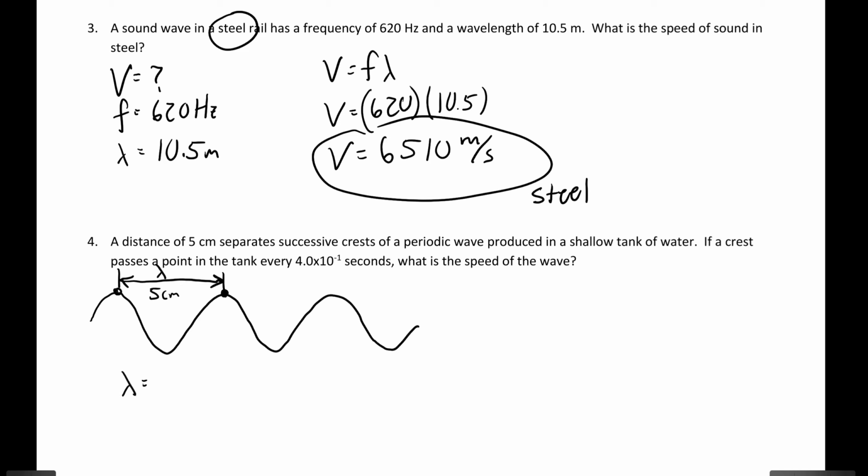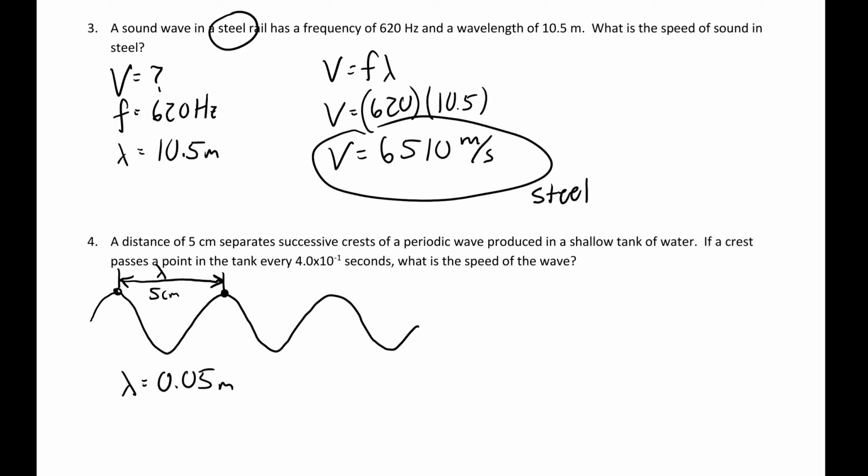So lambda is equal to 5 centimeters. How many meters is that? Do you know how to convert? Centi is 2 spaces. Is it going to be 2 spaces to the right? 500 meters? Is 5 centimeters equal to 500 meters? No way, Mr. Nangle, you're crazy. So you've got to move it 2 spaces to the left: 0.05 meters.